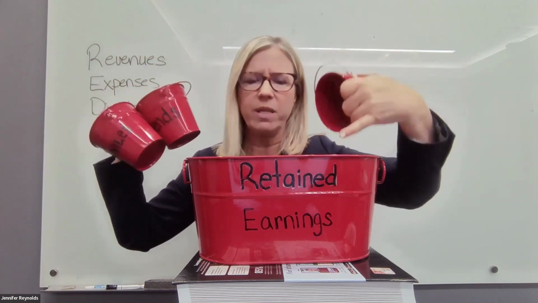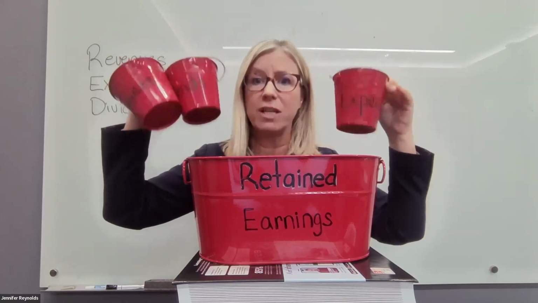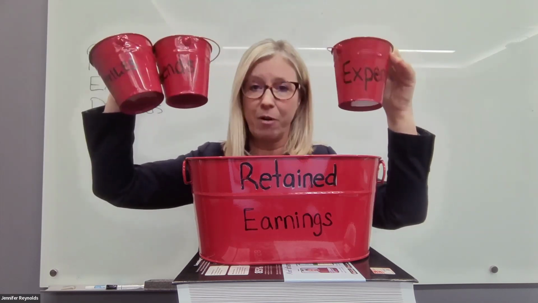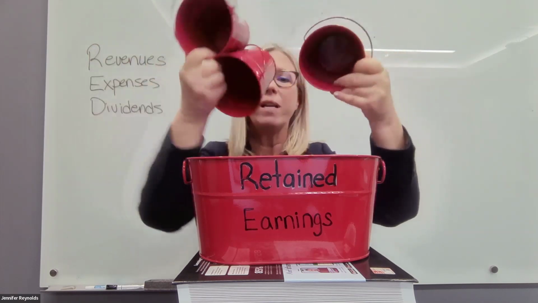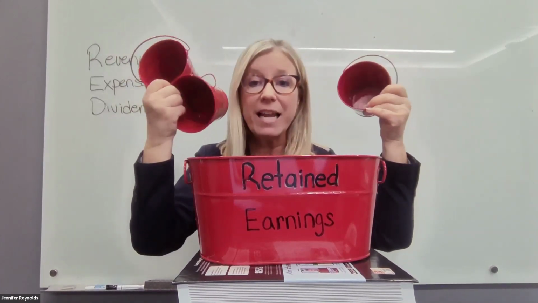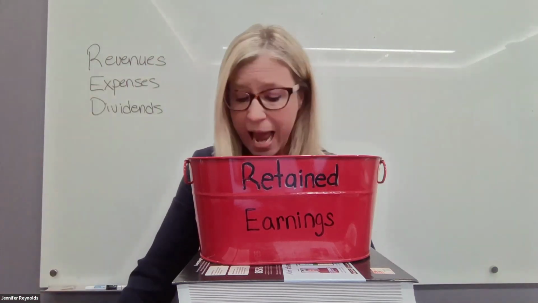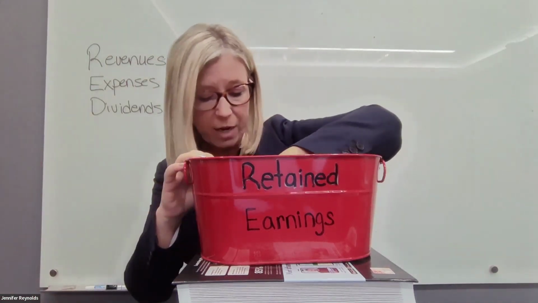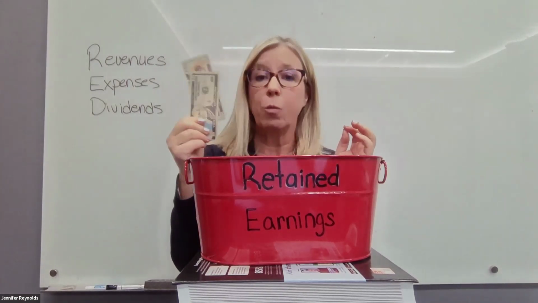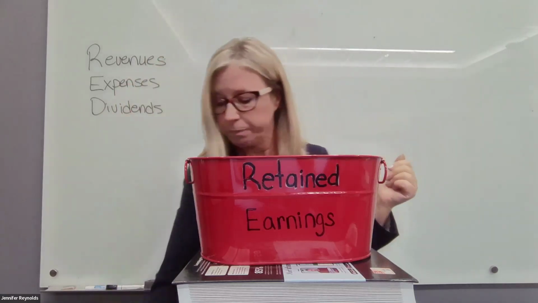That's great, what we did the last 100 years, but how did my manager do managing the business just last year? These temporary buckets allow us to see it temporarily for 1 year at a time. We dump them into the retained earnings bucket at the end of the year. And now I've got empty temporary buckets to start over with on January 1st. And I can also look in this retained earnings bucket and see if there's any cash left that we can pay back as dividends to the owners of the company.